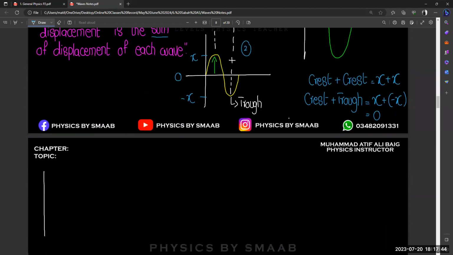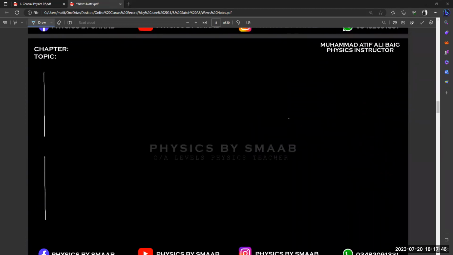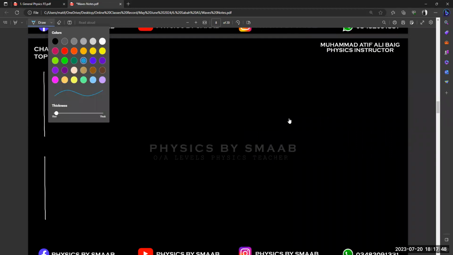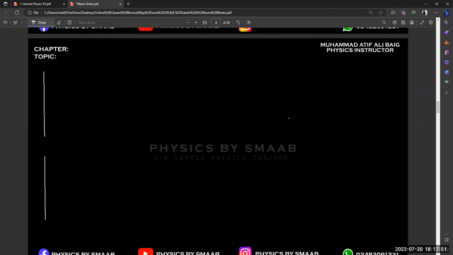So let's suppose your second orientation of the wave is different from the first one, then you are going to have different results from the previous one. Let's suppose again we have two waves, one on the upper side, the second on the lower side, and we are going to draw our resultant wave in the middle.